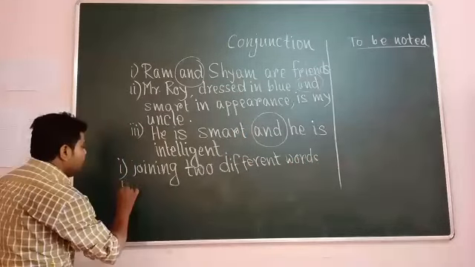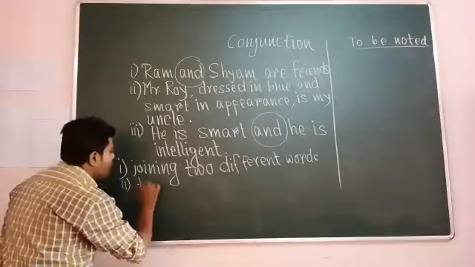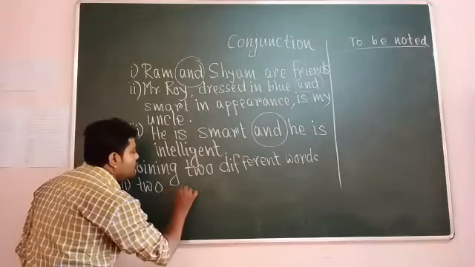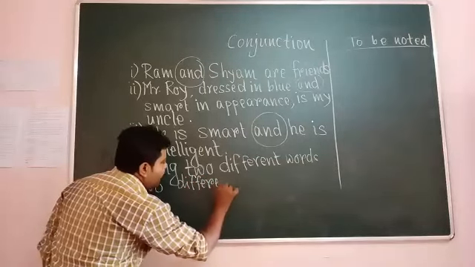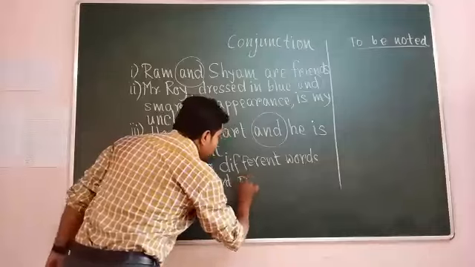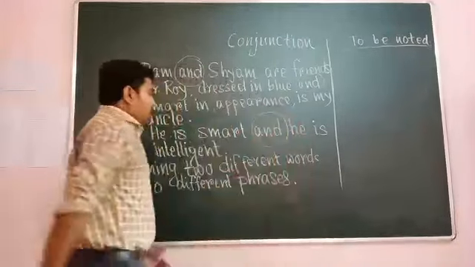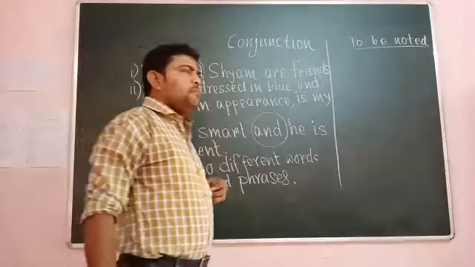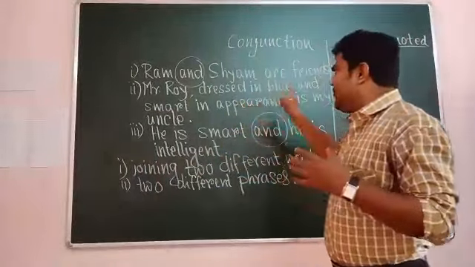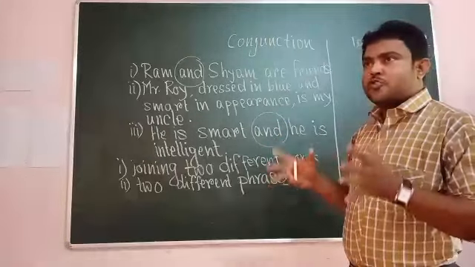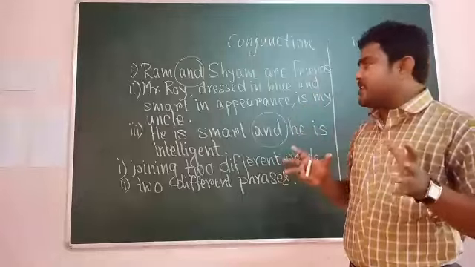In the second sentence, we find it's joining two different phrases. And here, some may oppose, saying that these are not phrases, they are parts of two relative clauses used in contracted form.